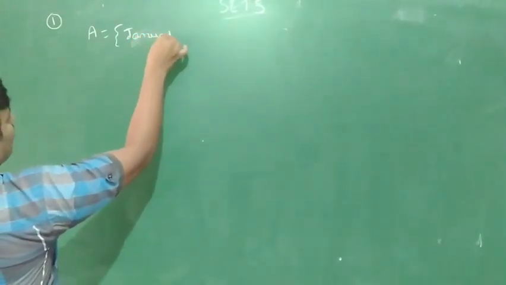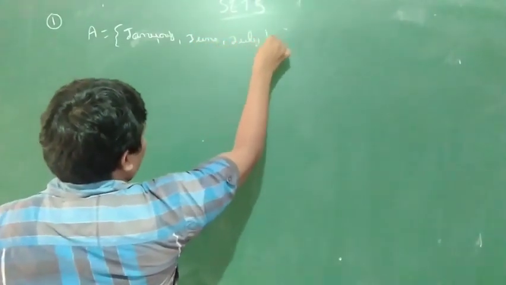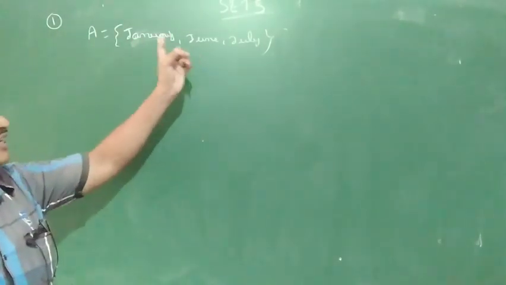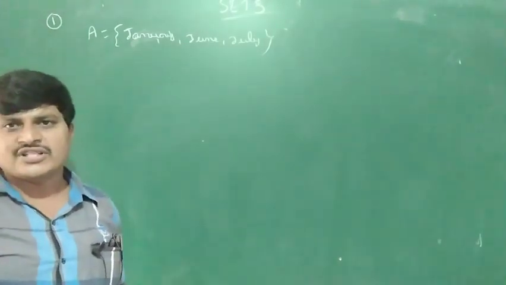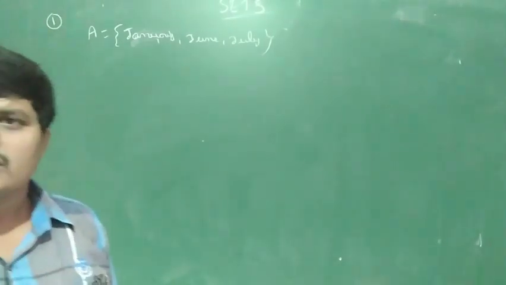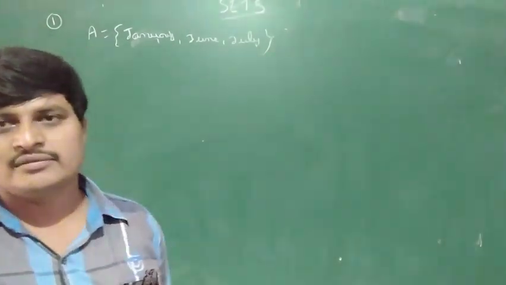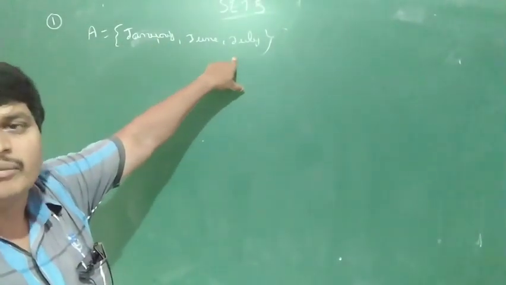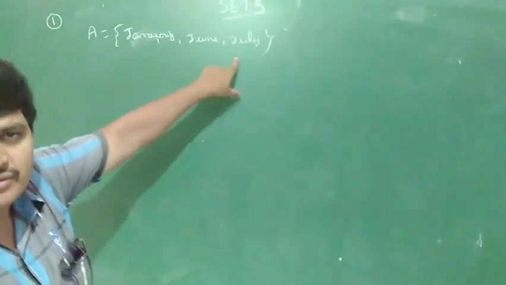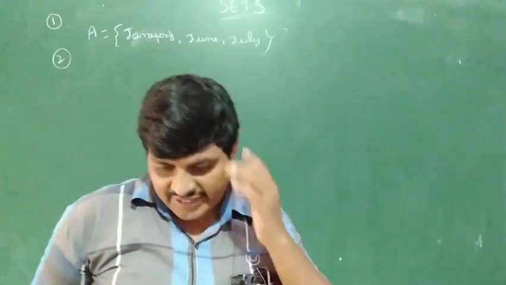Is this a set or not a set? Because January, June, July are well-defined objects. June month is defined, January month is defined, and this is July, defined. So this is a set because all are well-defined objects, well-defined months. This is the first one. See your textbook.